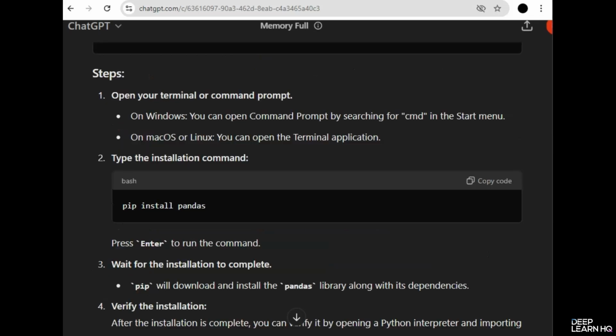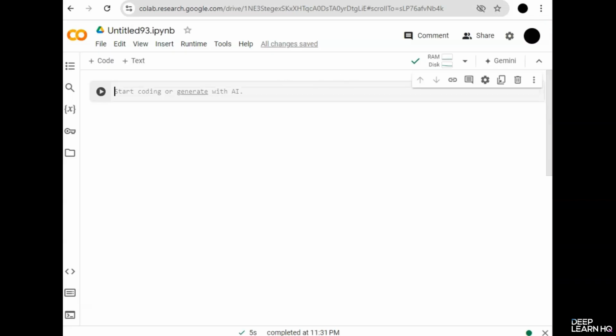To install a package in Google Colab, you simply use the exclamation mark before the pip command. Let's do it for now. So you copy this command, go to Google Colab, type the exclamation mark first, and then paste your command, and then click on run.